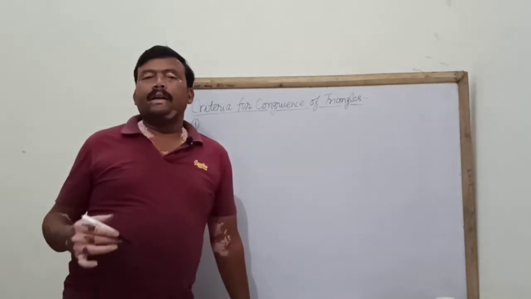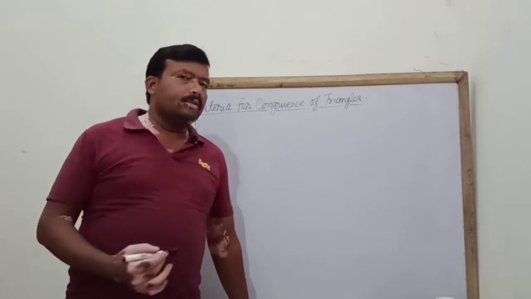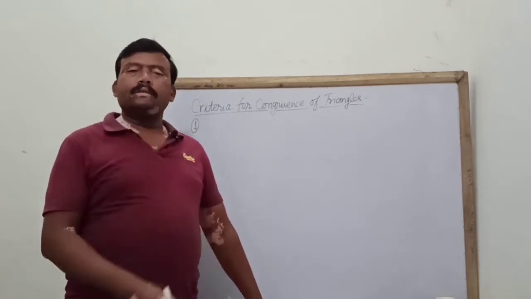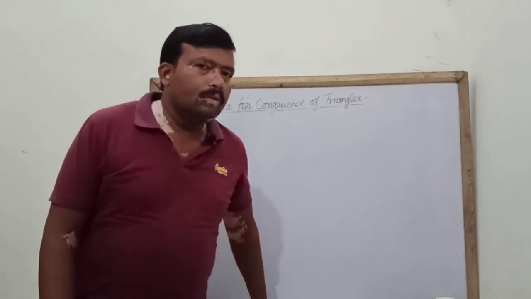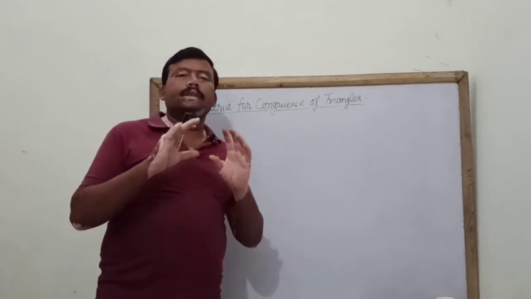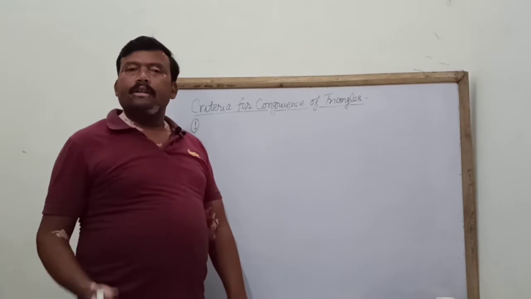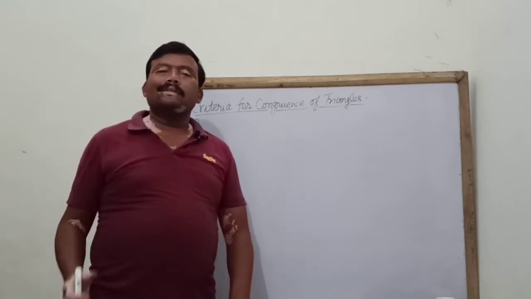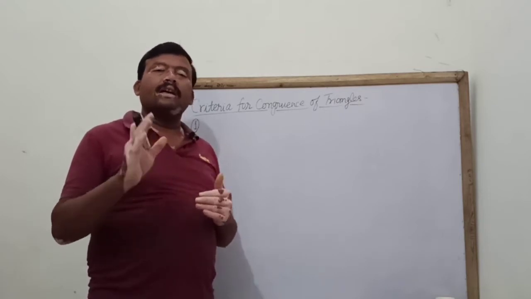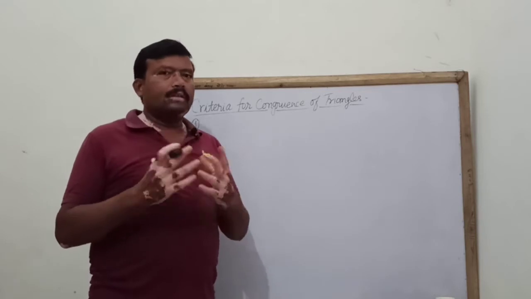Means if their corresponding sides as well as their corresponding angles are equal, then those are called congruent. So first one, if we talk about the two triangles, then two triangles are said to be congruent if their corresponding sides are equal. Then we can say those triangles are congruent.